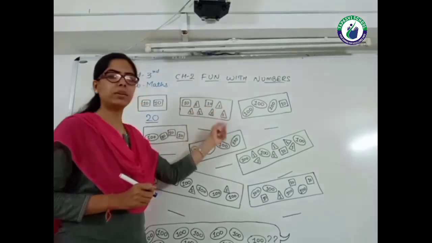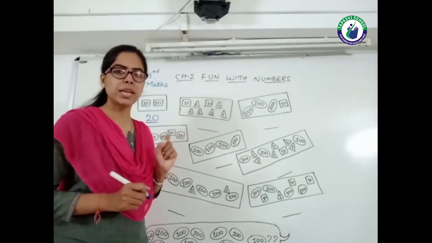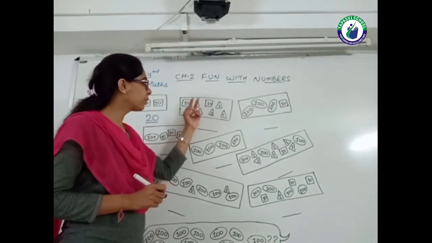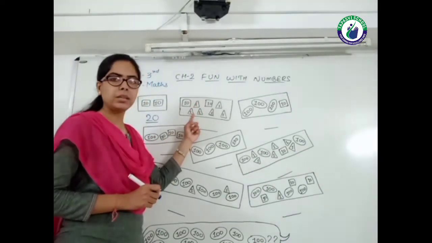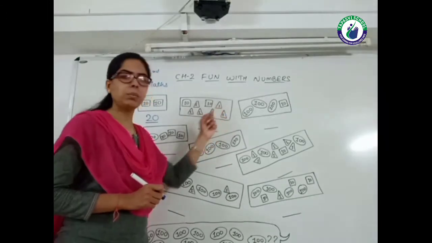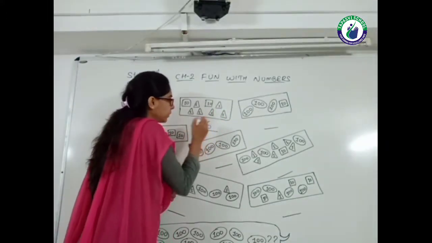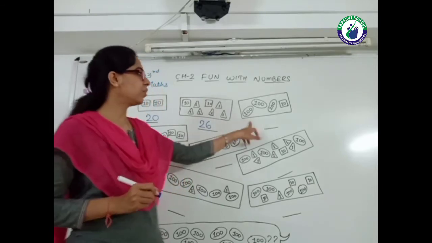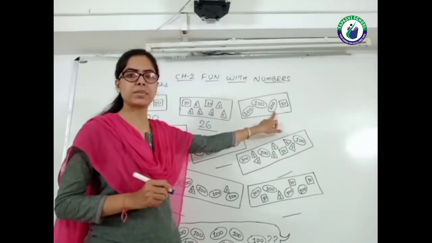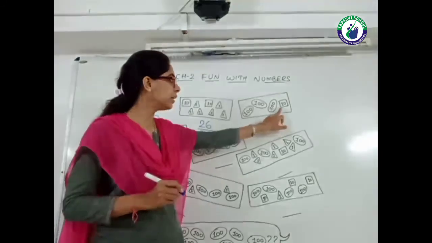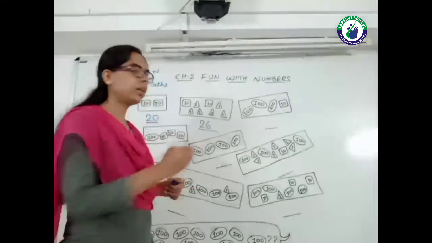The next one, 10 and 1, 1, 1. So I count first 10 and 10. This is 20. 20 plus 3, 23, plus 3 more, it's 26. The next one, 100, 100, 100, 3 times. So this is 300.